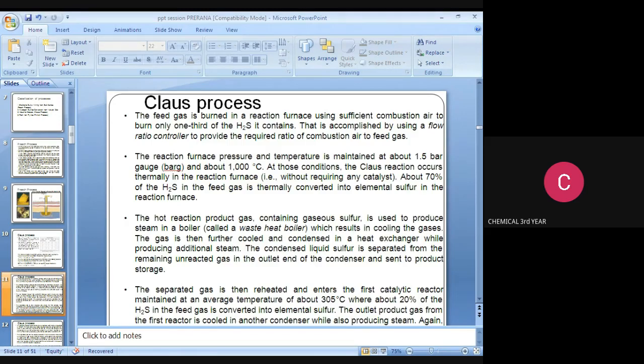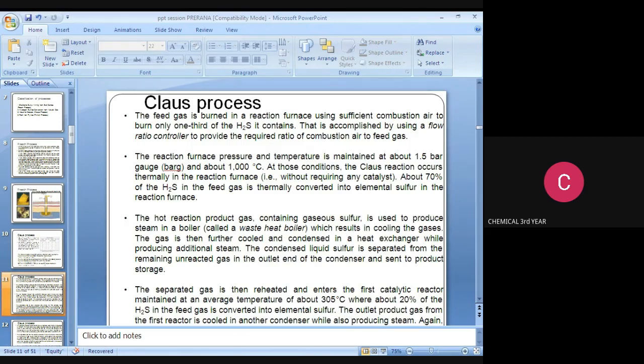The gas is then further cooled and condensed in a heat exchanger while producing additional steam. The condensed liquid sulfur is separated from the remaining unreacted gas in the outlet end of the condenser and sent to product storage. The separated gas is then reheated and enters the first catalytic reactor, maintained at an average temperature of about 305 degrees Celsius.